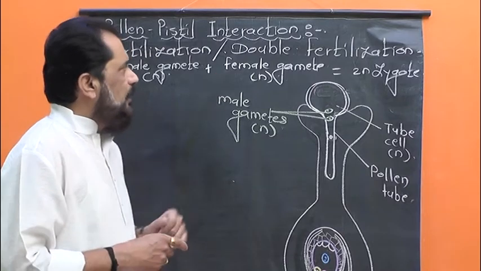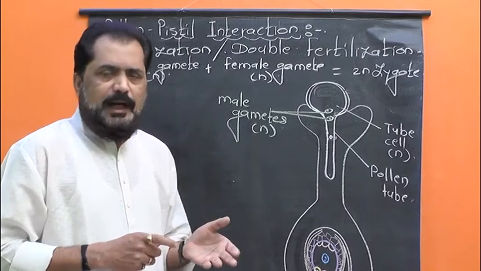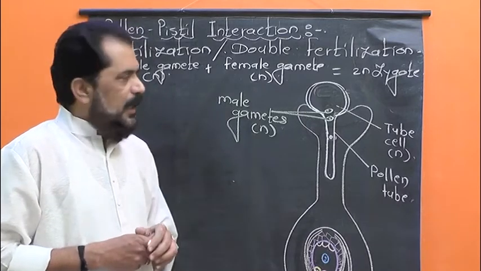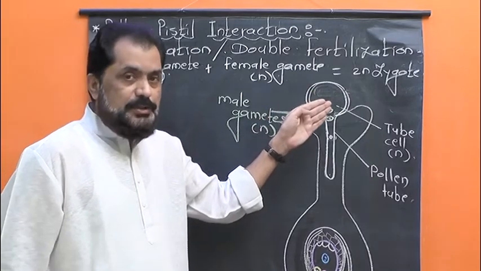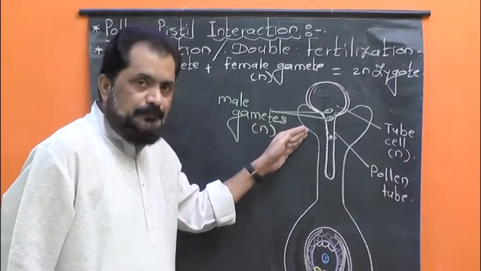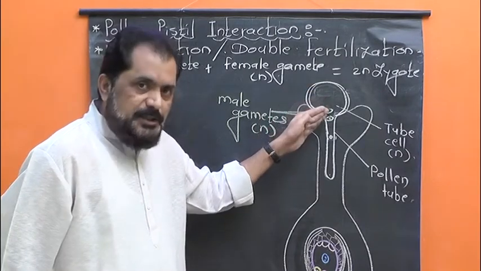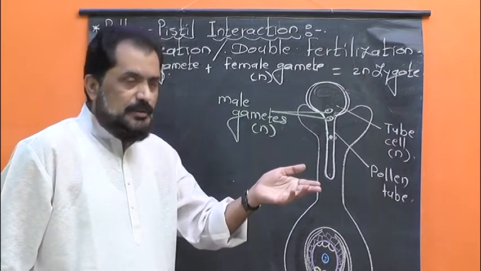Let us talk about the mechanism of double fertilization. As I explained earlier, after the process of pollination, after the deposition of the two-celled pollen grain on the stigma, the stigma secretes a sticky secretion, that is stigmatic secretion.